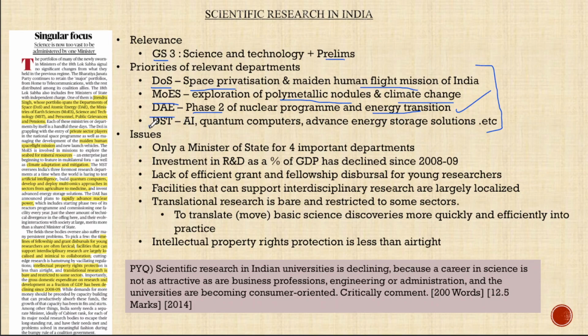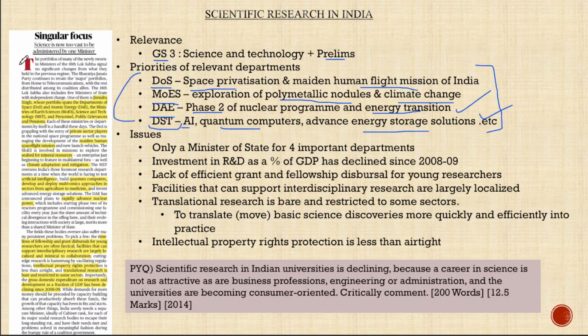Finally, when we look at the Department of Science and Technology, the priorities in the coming years are artificial intelligence, quantum computers, and advanced energy solutions. So we talk about batteries where energy is stored, which is a driving factor for electric mobility and clean energy transition, and that will be a major priority for the Department of Science and Technology in the coming years.